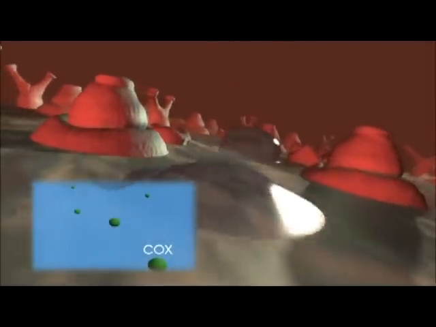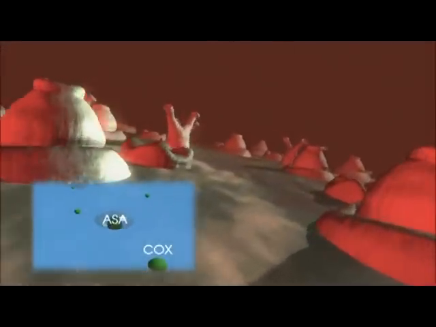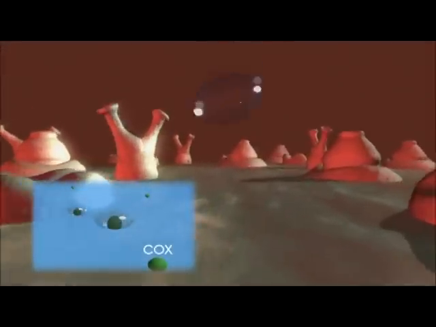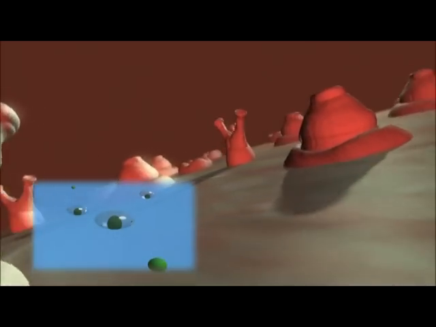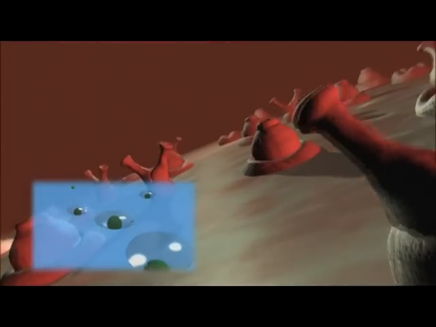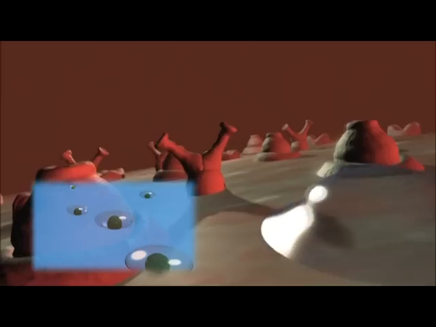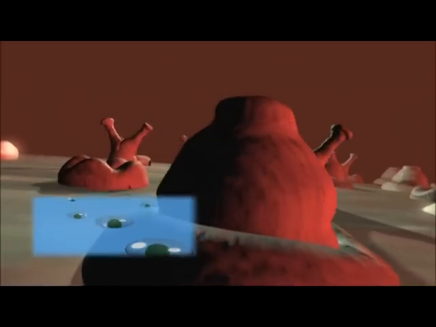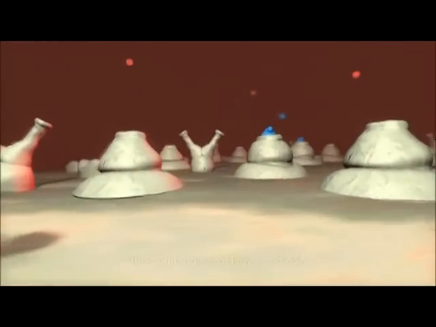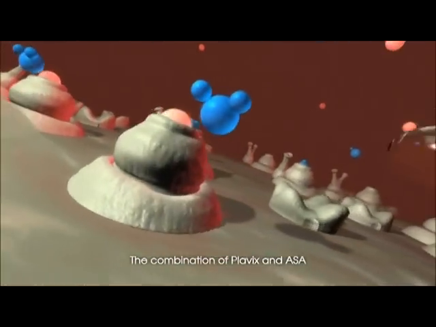In contrast, acetylsalicylic acid, or ASA, acts upon the cyclooxygenase COX enzyme, which, when inhibited, disrupts the formation of thromboxane A2 by the platelets and prevents the release of platelet-activating ADP. Therefore, the combination of Plavix and ASA provides two